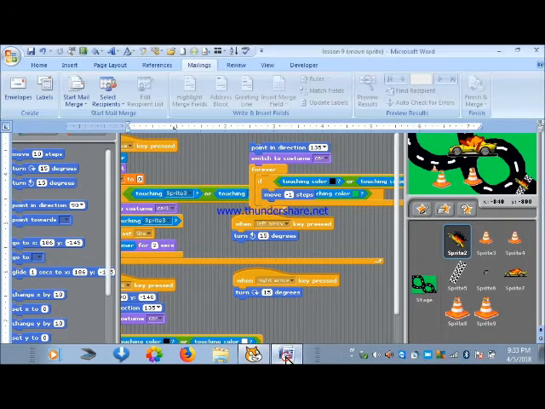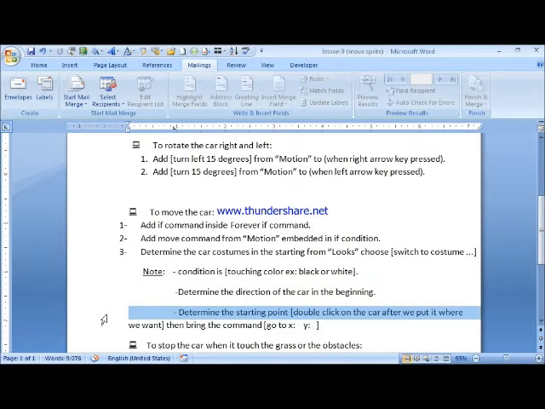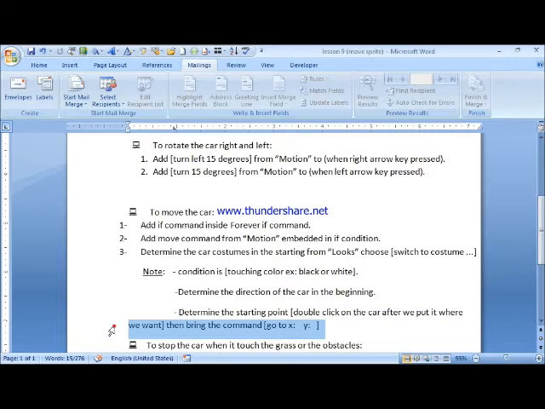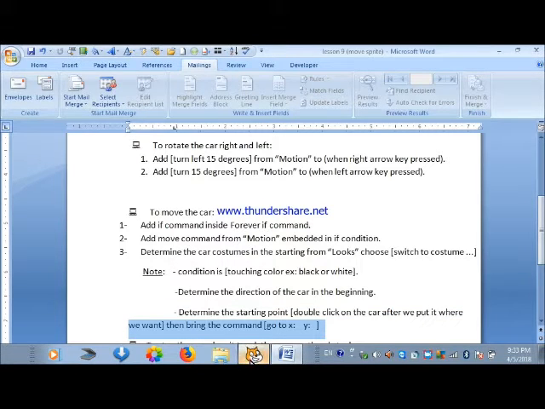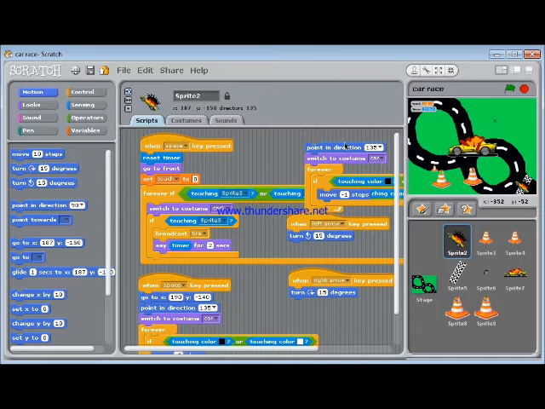Determine the starting point. Double click on the car after we put it where we want, then bring the command go to X Y. We double click on the car sprite and choose go to X Y and add it before this script.